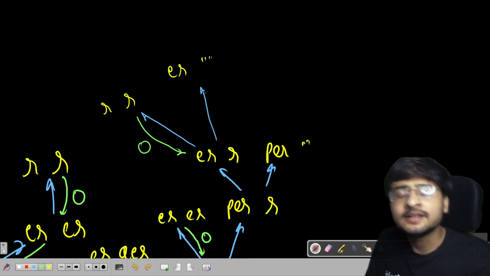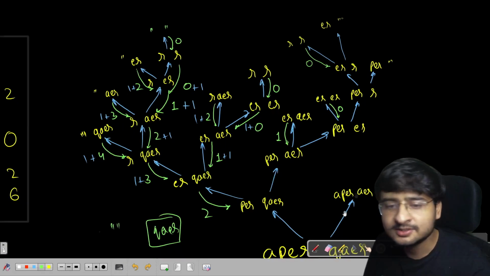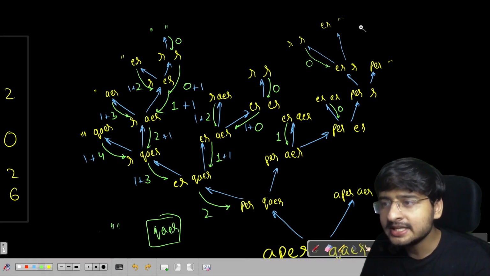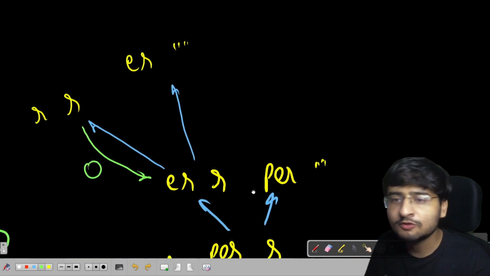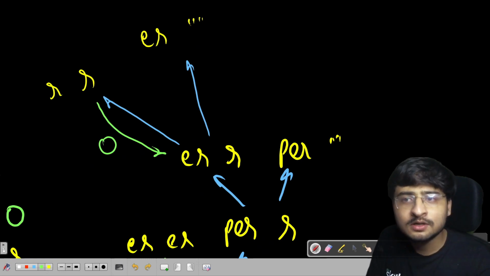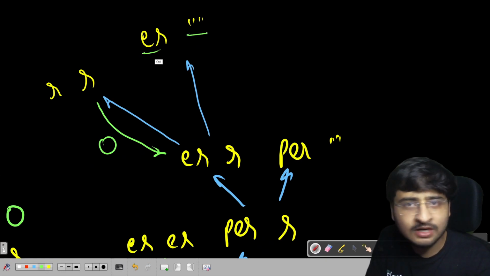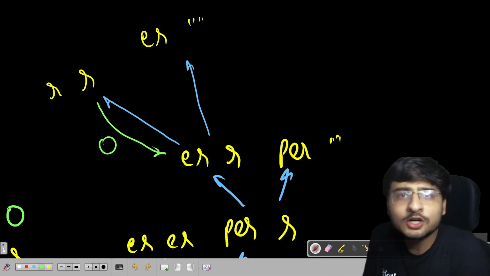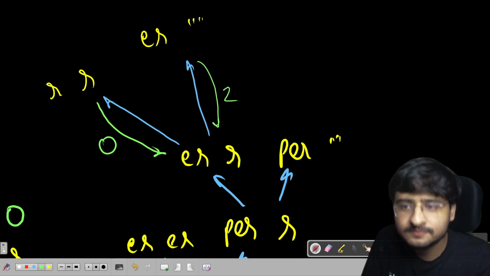ER and empty string. This is a case which was similar to this case, no? This particular case here. One of the strings has become empty and one of the strings is non-empty. So what are we going to do here? We are going to return the length of the remaining string. So one is empty string, one is a string which is having some characters. To make them equal, I can only delete. So I have to make both of them empty strings. So 2 will be returned from it.